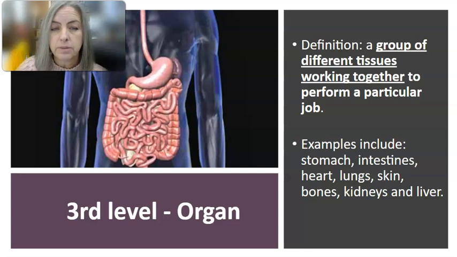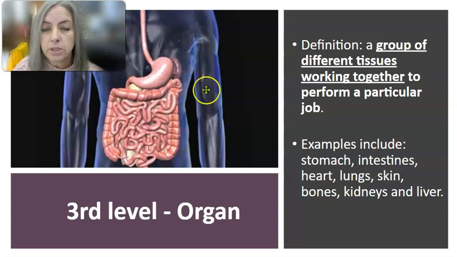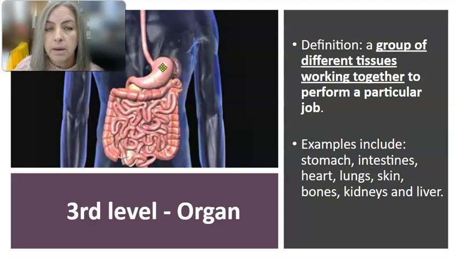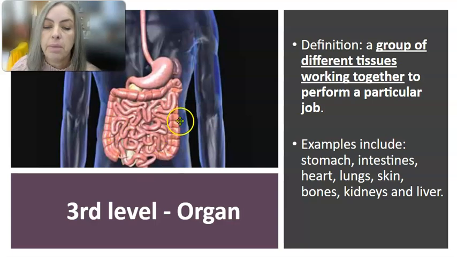Sometimes it's 2 or 3 types of tissue. But these different types of tissue come together to make up organs. And we have lots of different organs in our body. We know that organs are things that have a specific job in the body. And organs do things like your stomach holds food and breaks it down. Your intestines process the food and absorb nutrients and package it up to be disposed of as waste.